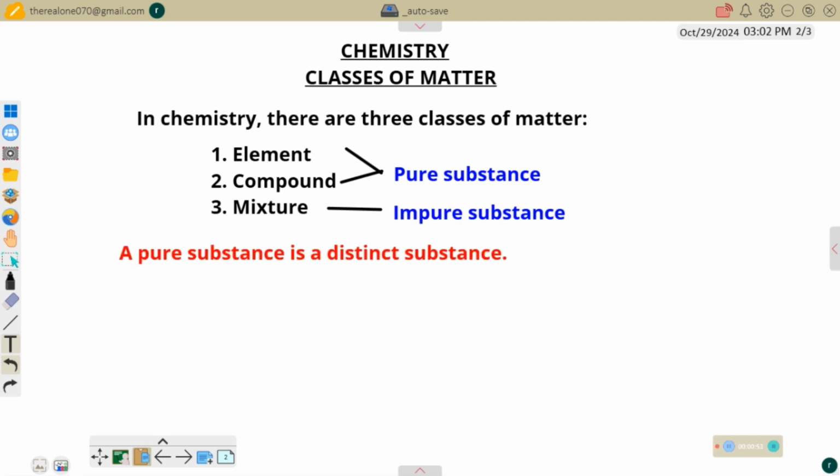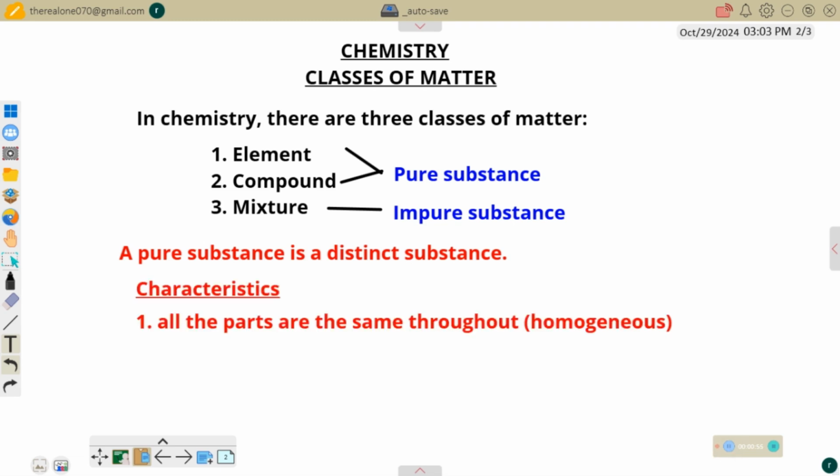Generally, a pure substance has the following characteristics. First, all the parts are the same throughout. There's no difference between its parts. It is homogeneous. That's the meaning. That is, it's made up of the same kind of compound. Everything is the same throughout its entire body. So, element and compound have this kind of characteristics, and that's why they are called pure substance.